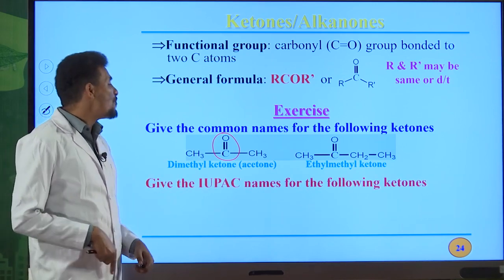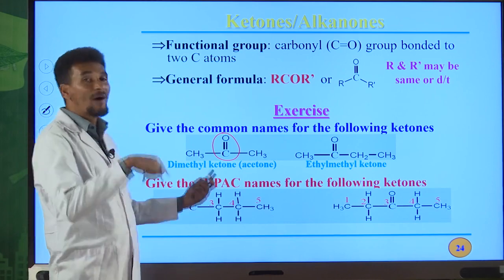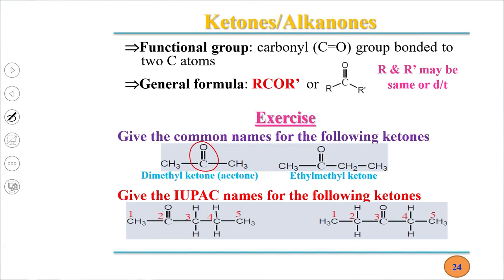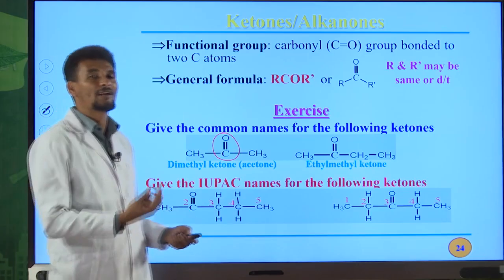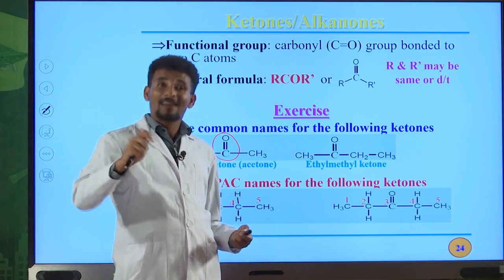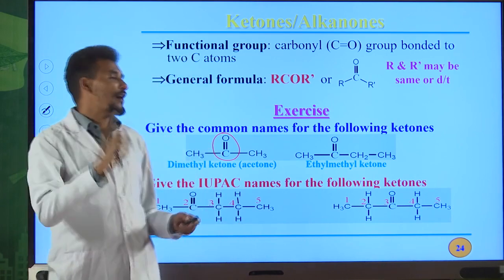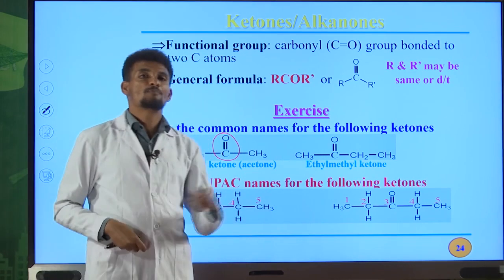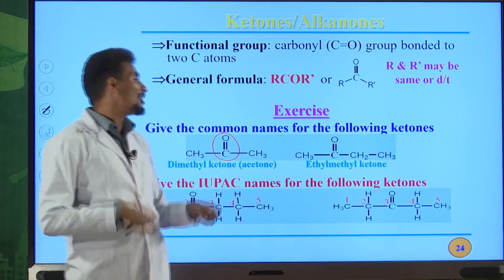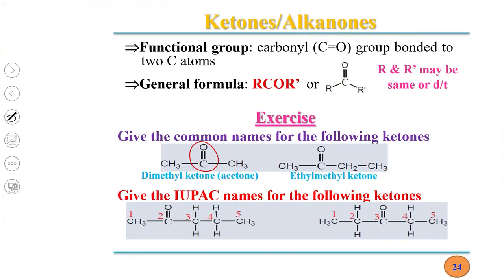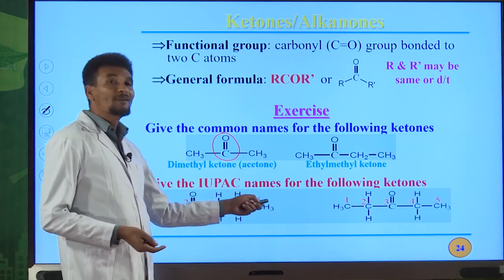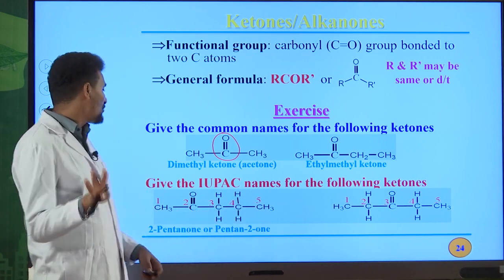In the case of IUPAC names, to name this type of organic compound, at the end you must use "one" as a suffix. For example, from the alkane propane, the "e" of an alkane must be replaced by "one": propanone, butanone, pentanone, hexanone. It continues just like that. But all the time, indicate the position of the carbon to oxygen double bond by number. So the IUPAC name for this compound is 2-pentanone. Okay, it is really very simple.